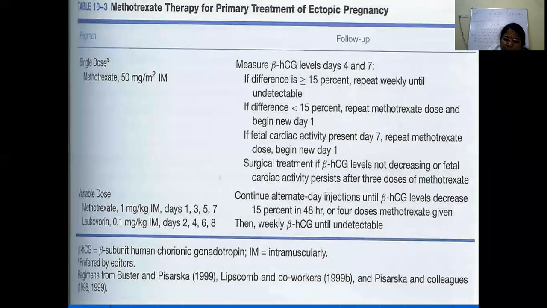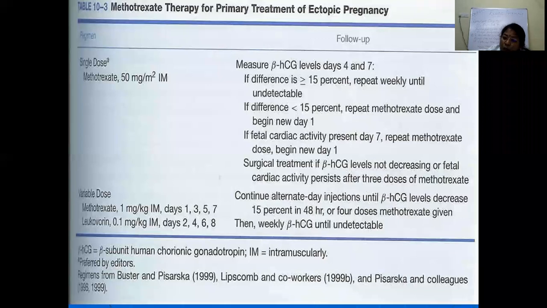Sometimes some people feel that a single dose is not sufficient and give the multi-dose. So multi-dose is usually 1 milligram per kg given on day 1, day 3, day 5 and day 7. But when you are giving a multi-dose regime of methotrexate, you have to take into consideration that this is a folic acid antagonist, it affects the normal cells also.